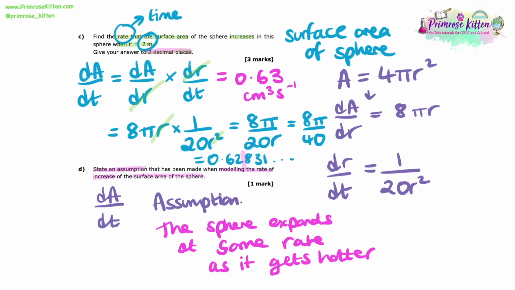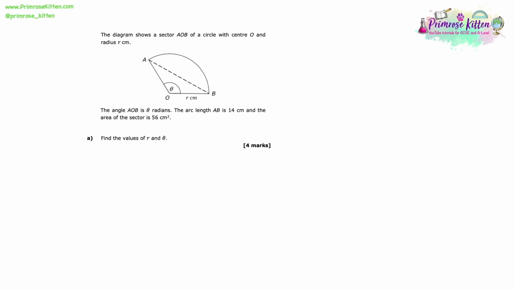Good work. The diagram shows a sector AOB of a circle with centre O and radius R. The angle AOB is theta radians. The arc length AB is 14 centimetres and the area of the sector is 56 centimetres squared. Here we need to find R and theta.